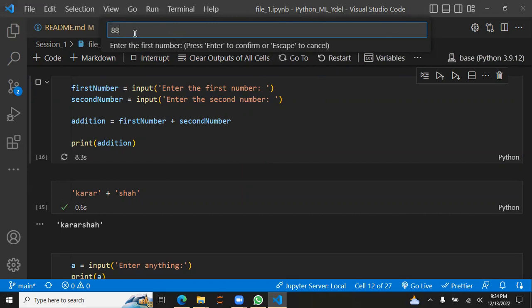If the user enters 88 and says, oh, no, not this number, they could backspace and enter 55. The user needs to enter a number or anything and then press enter. After they press enter, it goes into Python, and this is the message the user sees.